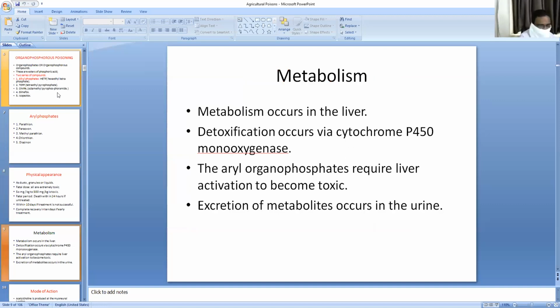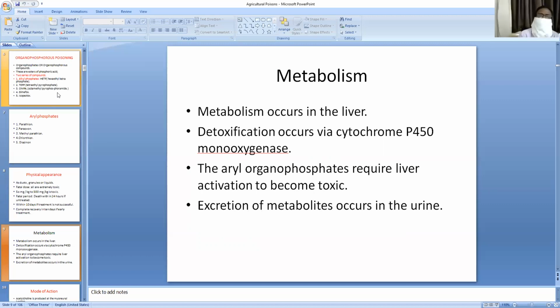So what is the metabolism and absorption of the organophosphorus compound? It will be absorbed through the dermal route, through ingestion and inhalation, and also injection. So mainly three routes of absorption are there: dermal contact through skin and mucous membrane, oral ingestion, and also inhalation. Among these routes of absorption, inhalation poisoning is more rapid than ingestion poisoning. Next is ingestion, and then thirdly the dermal route.